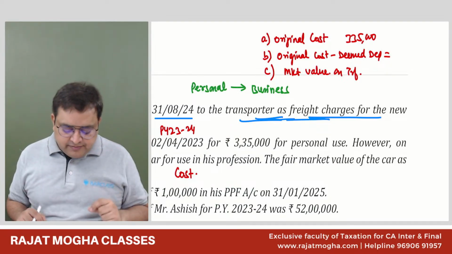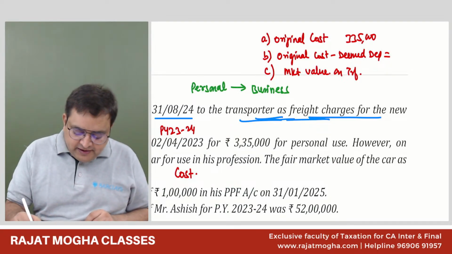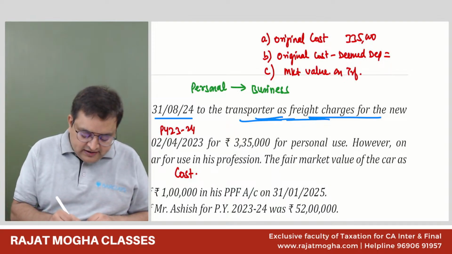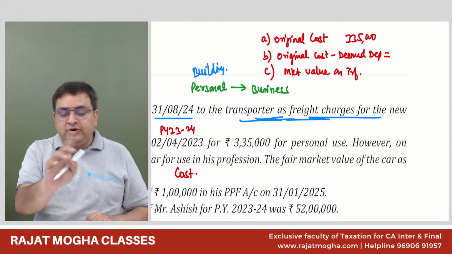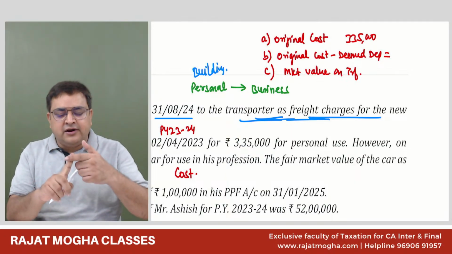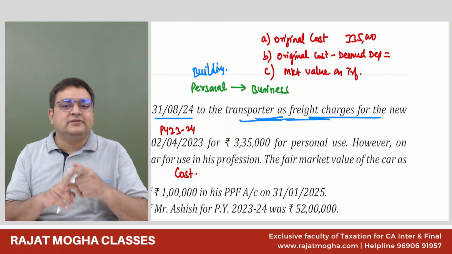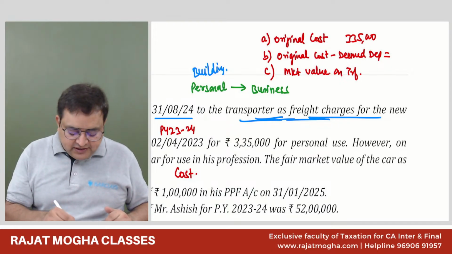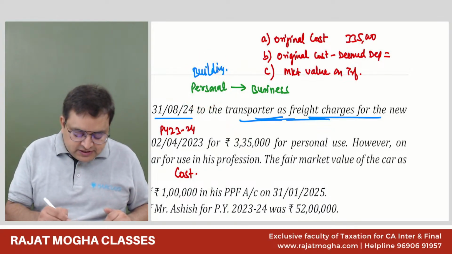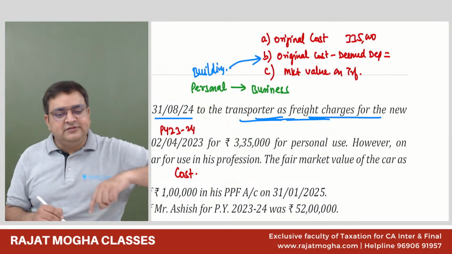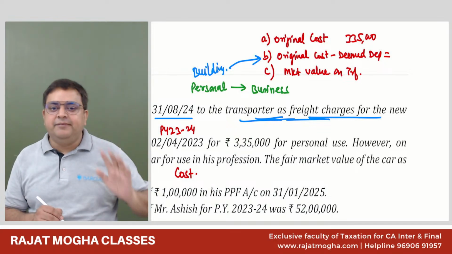However, what you should remember is that if this would have been a personal building, only in case of a personal building, not a car, not any other asset, only your personal building, if it is being transferred into your business, then it is option B: original cost of the building minus deemed depreciation.